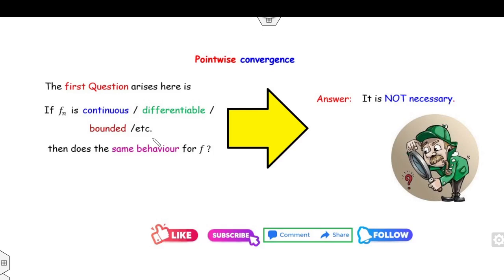So what you have obtained is: if each function in the sequence is continuous, then the pointwise limit may or may not be continuous. If each function is differentiable, the limit may not be differentiable. Similarly for boundedness. So the answer is, it is not always necessary.